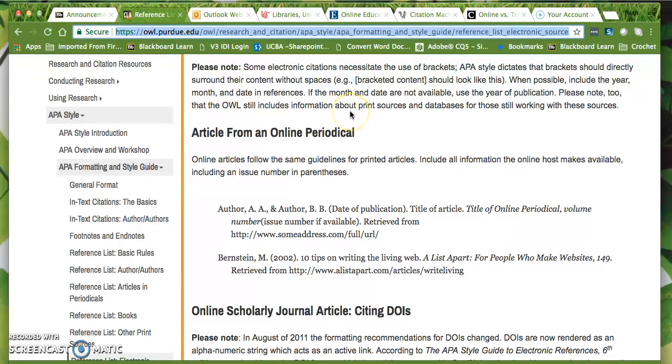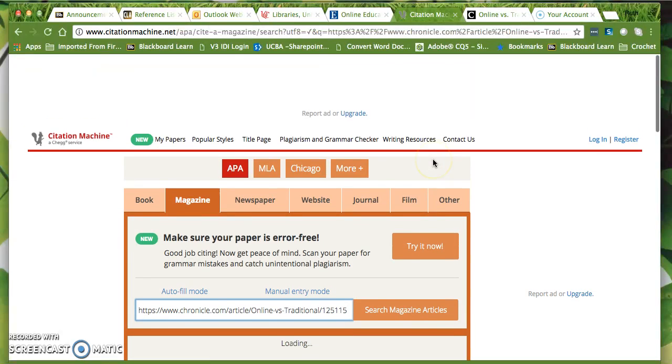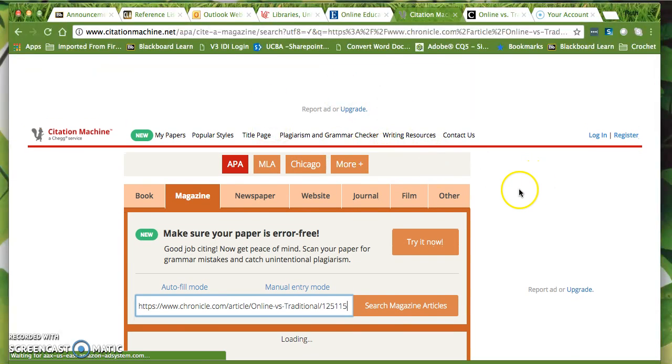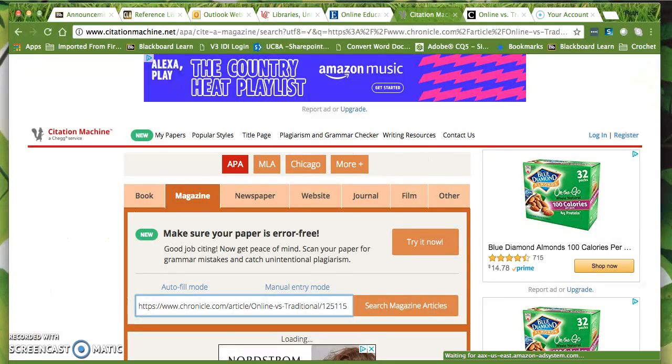So the point that I would like to make is that if you're using EBSCOhost or any other online source that gives you a citation, you will have to proof the citation to make sure that it's correct. If you're using some kind of citation generator, make sure that you choose the correct kind of source so that it gives you the right citation. And that's my caution on using online citation generators.